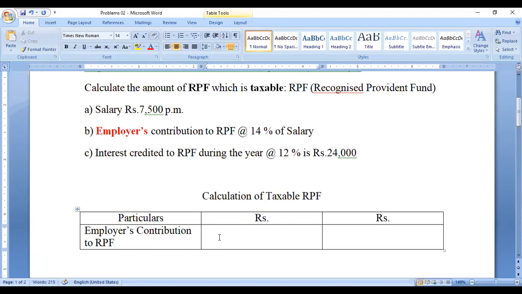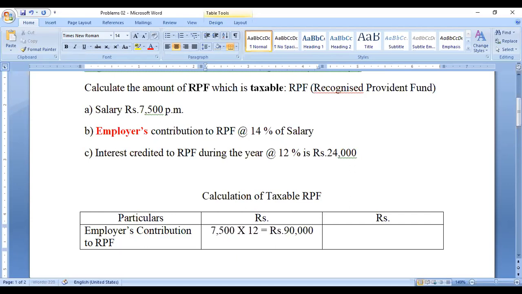The salary is 7,500 per month, so you should always multiply to get the per year salary. 7,500 into 12 is 90,000 rupees. So 90,000 is the per year salary.